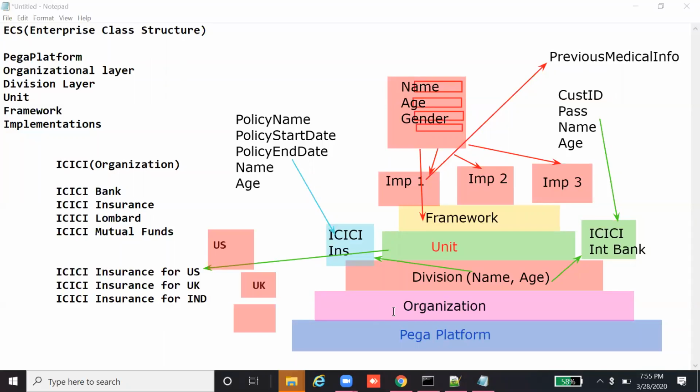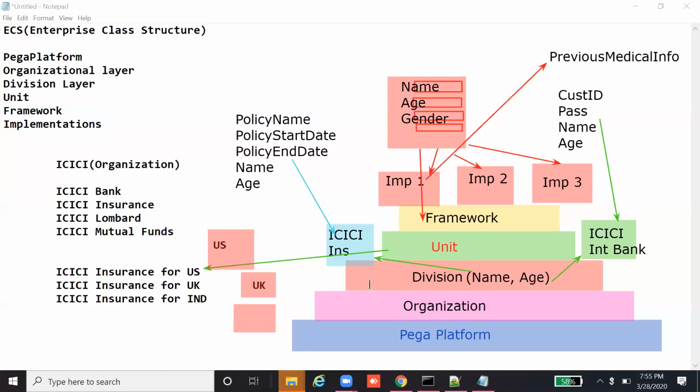So we have to keep in mind extension, reusability, flexibility, design, and performance when we design the enterprise class structure. It's not a basic fundamental thing to learn, but a basic fundamental thing to build any application.